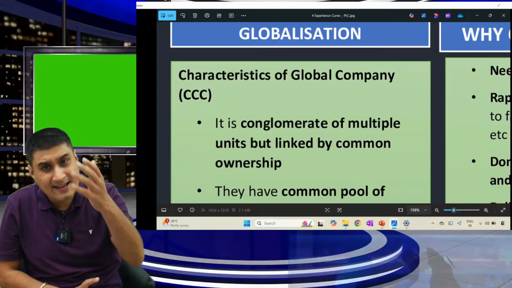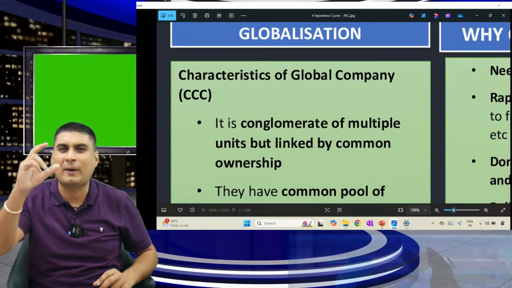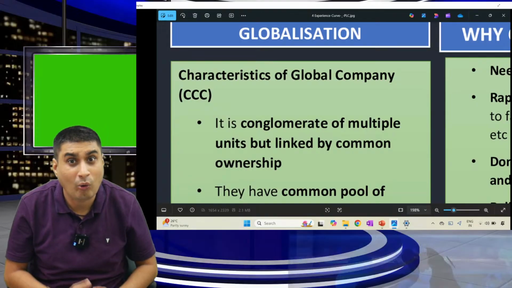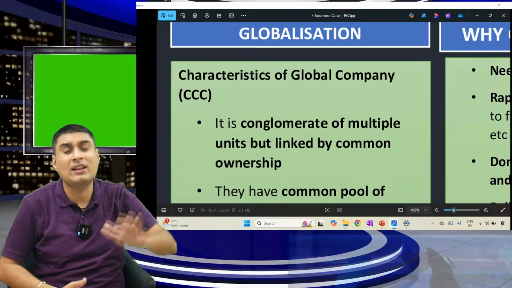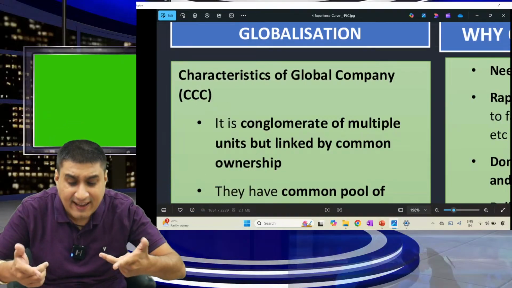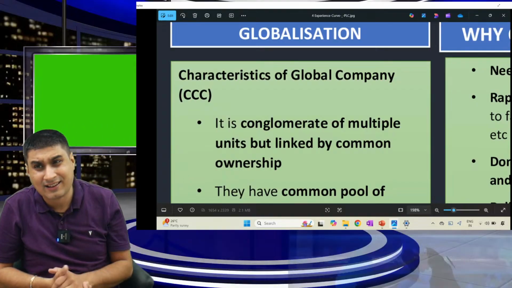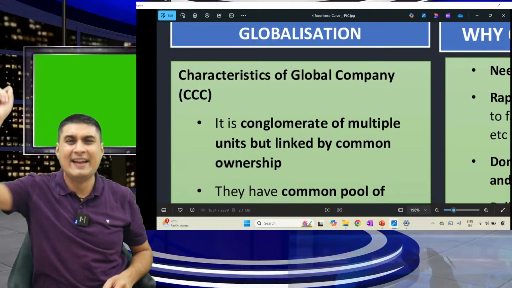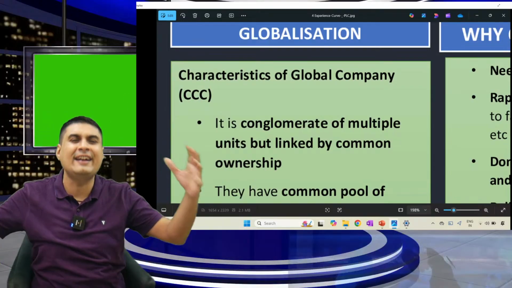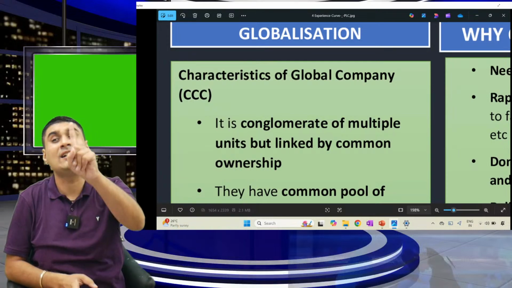What is globalization? In 1991, India adopted a beautiful policy: liberalization, privatization, globalization. What is liberalization? Remove all the rules, let India do business with the world. Privatization: government companies which are third class, sell them to the private sector. What is globalization? Vasudhaiva Kutumbakam. You can do business anytime, anywhere. India, Africa, Sweden, France, all are one. The whole world is one village.